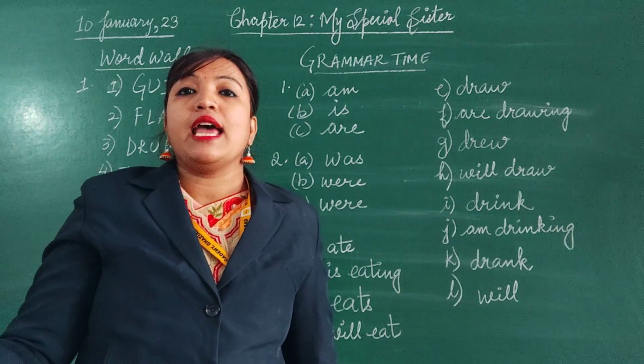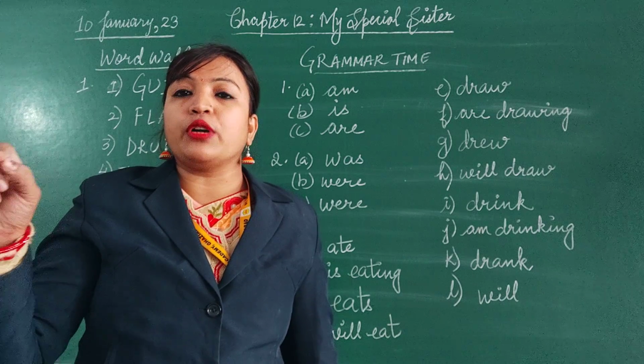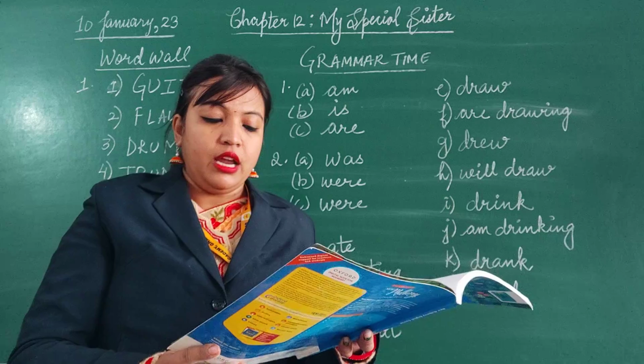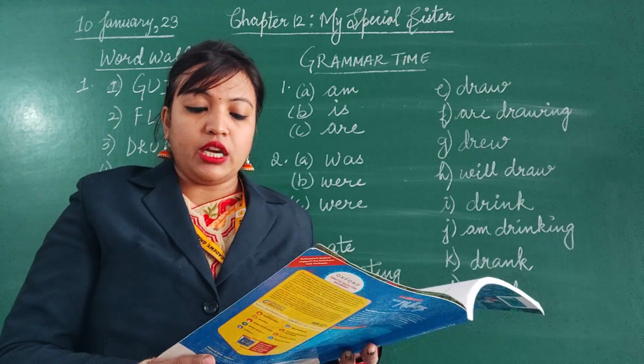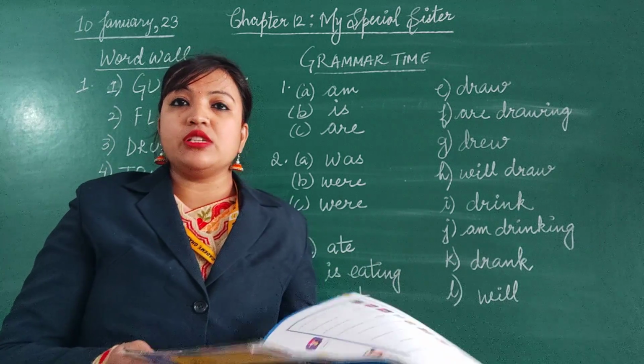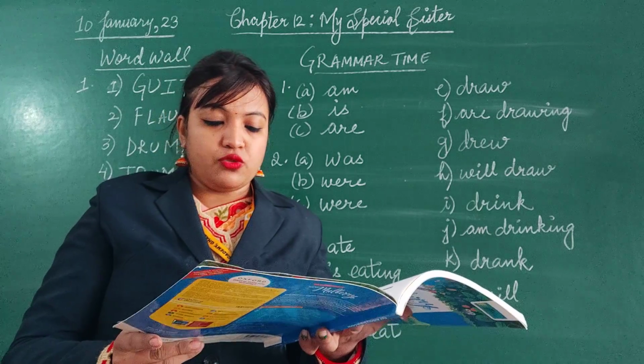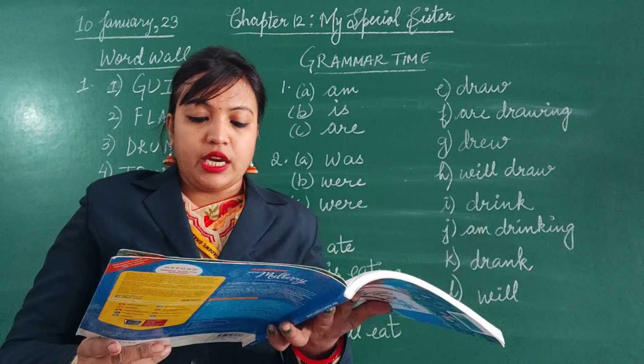If the sentence is an assertive or imperative sentence, you put a full stop at the end. Now here 2 sentences are given. Rewrite this paragraph using correct punctuation. I will just read and tell you which letters are supposed to be made capital. So first one, A. I am Jane's sister.